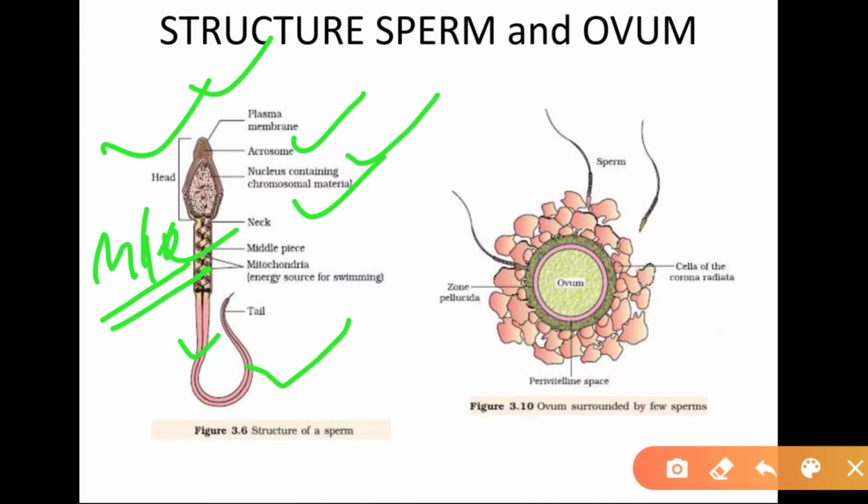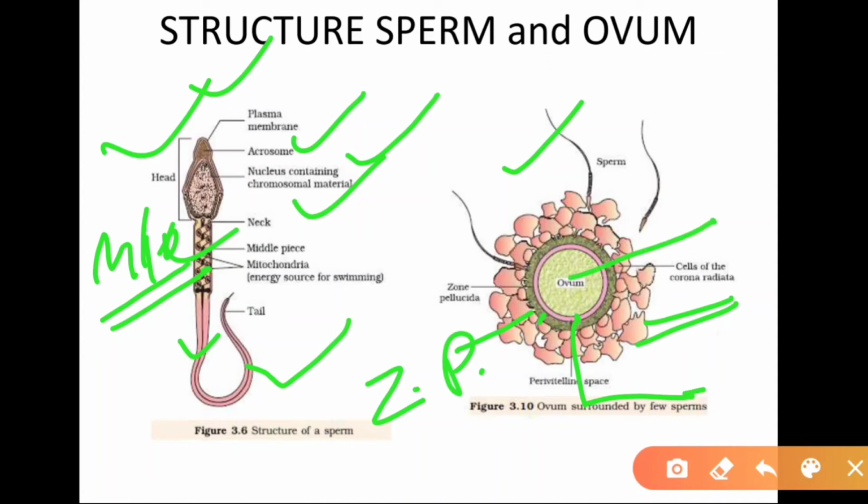Here you can see this is the ovum. The outer cells are the cells of the corona radiata. After that there is the zona pellucida, in green color. Then there is a space called the perivitelline space, in pink color. Then the ovum and the nucleus of the ovum. This is the overall completely developed ovum.